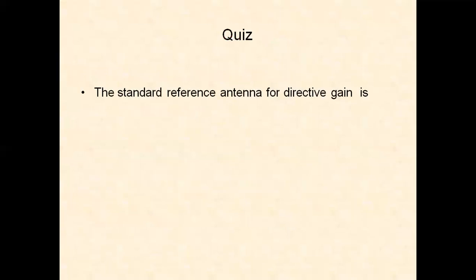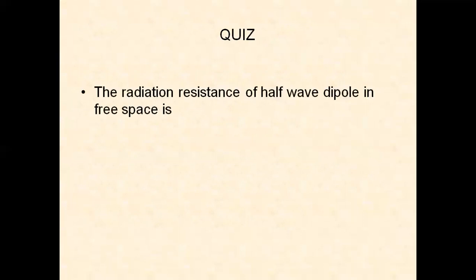Now let us answer the quiz questions. The standard reference antenna for direct gain is the isotropic antenna. The isotropic antenna is a standard reference antenna for comparing any practical antennas. Next question. The radiation resistance of the half-wave dipole in free space is 73 ohms, as we have seen. The gain of the half-wave dipole is 1.64.